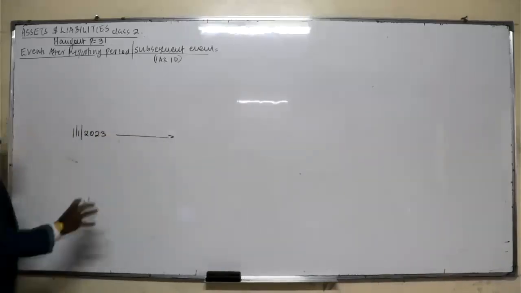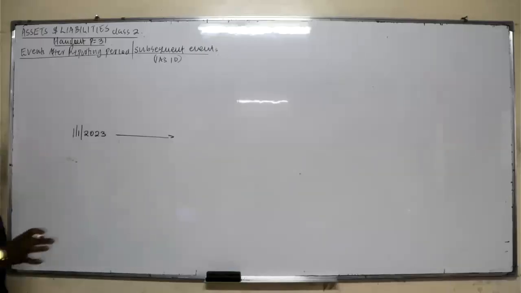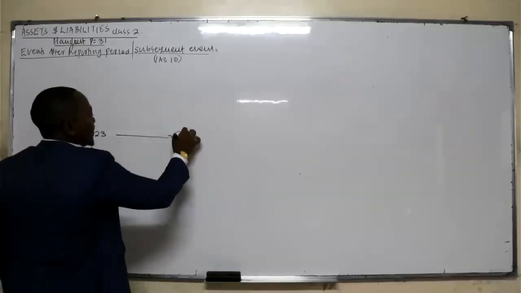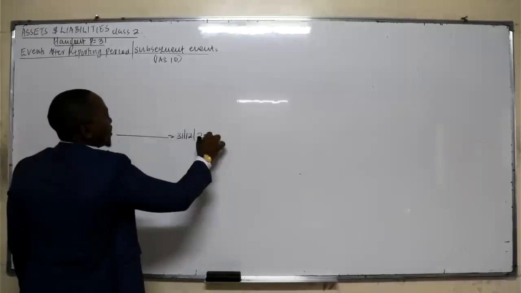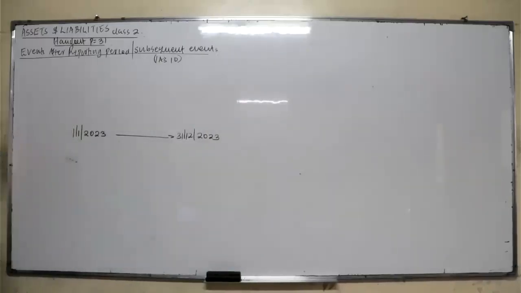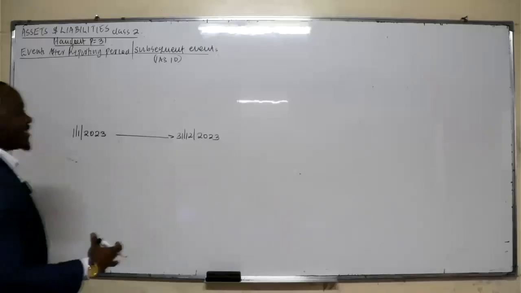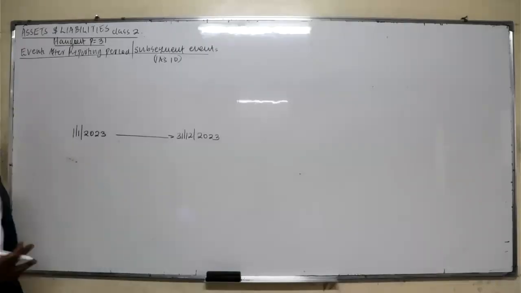if this was the start of the financial year, that means the financial year will end on 31st of December 2023. Now, when will you prepare a financial statement, or when does the company prepare its financial statement? 31st? That means the accountants don't break for Christmas, right? No, we don't prepare the financial statement at the end of the year.